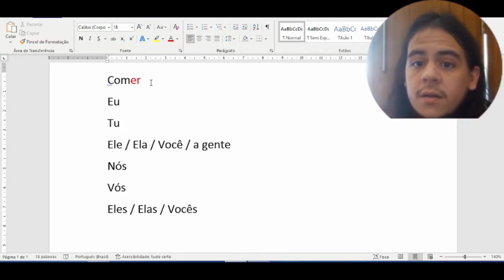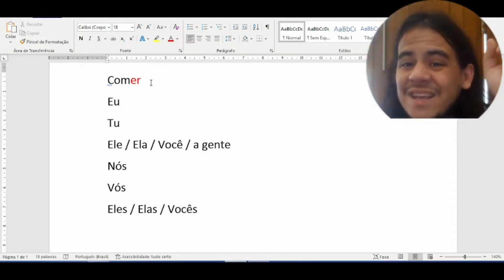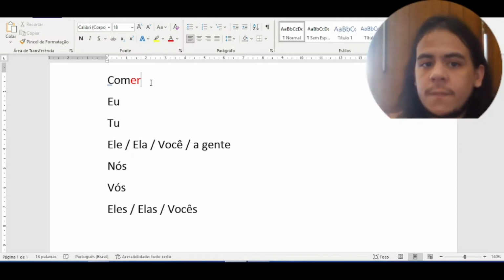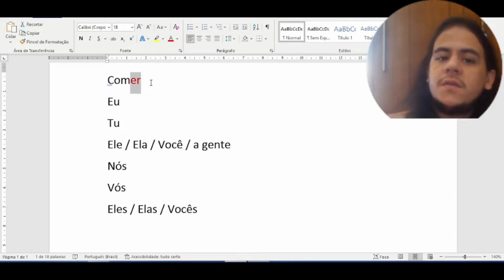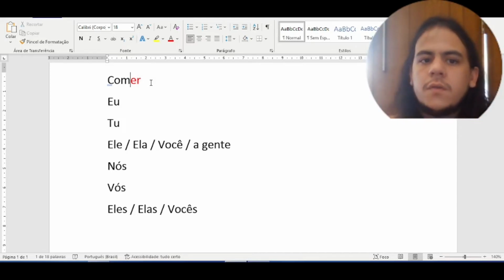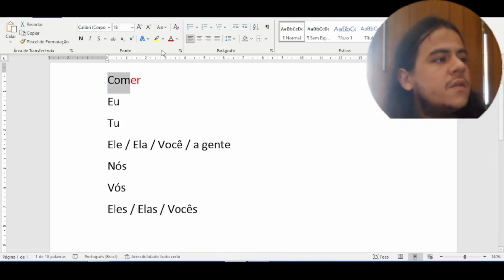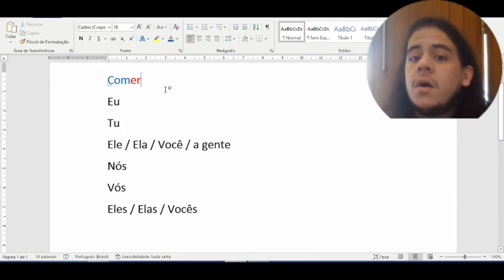So for example, comer belongs to the second group. The second group, the verbs end in er. So er is the termination of the entire group. In the verb comer, the termination er is the termination of the second group. So er is the termination, and what remains is the radical of the verb.